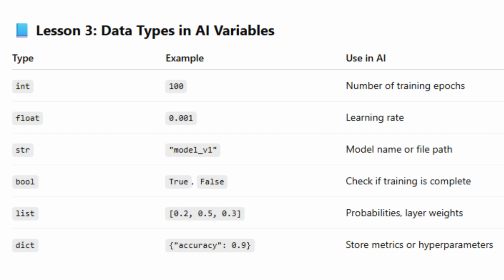The float type is the learning rate. The string is a model name or file path. Boolean, this checks if training is complete. List, it deals with probabilities and layer weights.